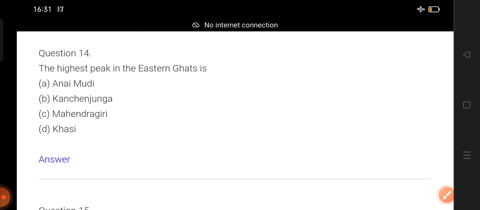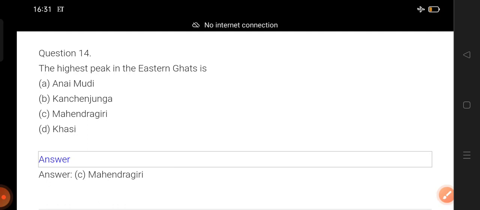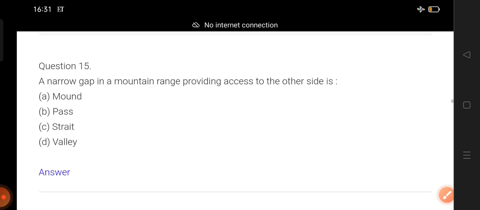Now question number fourteen. Highest peak in the Eastern Ghat. Perhaps this question is a repeated one. We have already discussed this question, I think. Okay, one, two, three. Disclose the answer. Okay, you knew this answer, I think.